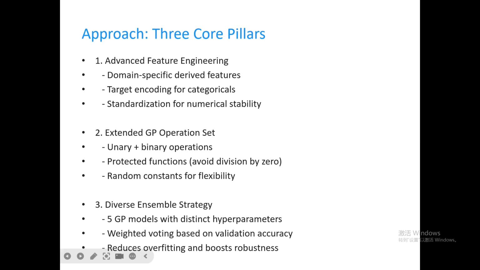For this problem, we've designed a solution with three core pillars. First is advanced feature engineering, deriving new features through domain knowledge to make raw data more predictive. Second is an expanded GP operation set, introducing more nonlinear operations and protection functions to enable the model to capture complex relationships. Third is a diversified ensemble strategy, training multiple GP models with different configurations and using weighted voting to enhance prediction stability. These three parts work together to form the core framework of our entire solution.